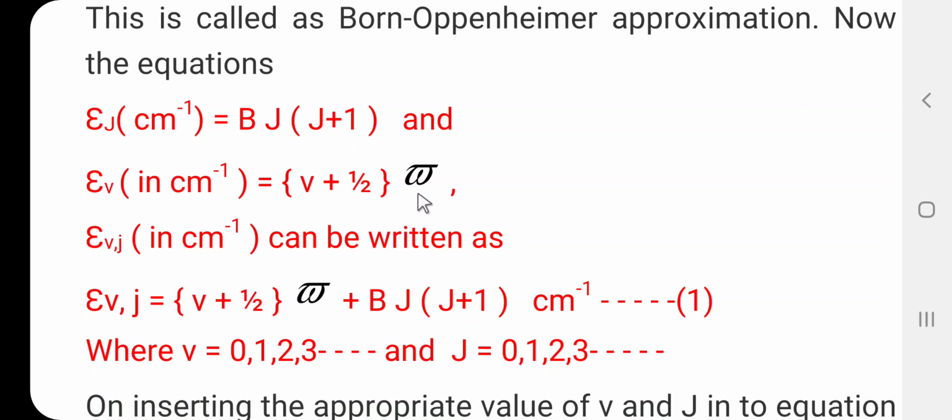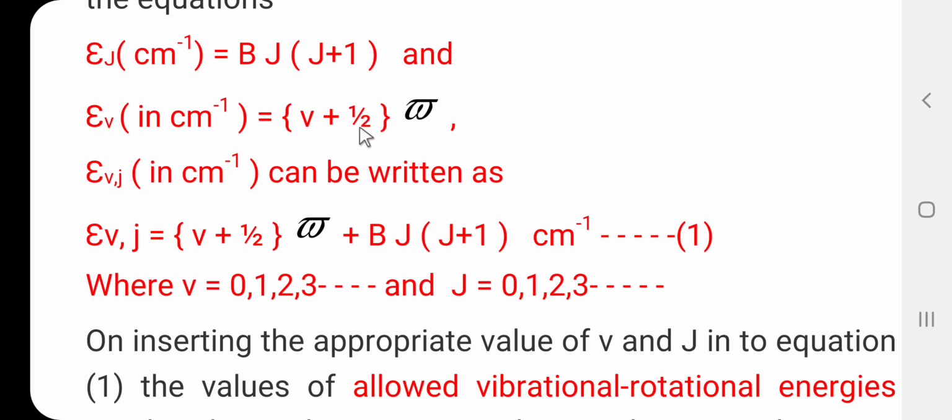Here V is the vibrational quantum number and omega bar is the fundamental vibrational frequency in centimeter inverse. By adding the rotational energy and the vibrational energy in centimeter inverse, we get equation number 1: epsilon VJ is equal to V plus 1 half times omega bar plus B J into J plus 1 centimeter inverse. Here V is the vibrational quantum number with values 0, 1, 2, 3, and J is the rotational quantum number, again with values 0, 1, 2, 3 and so on.